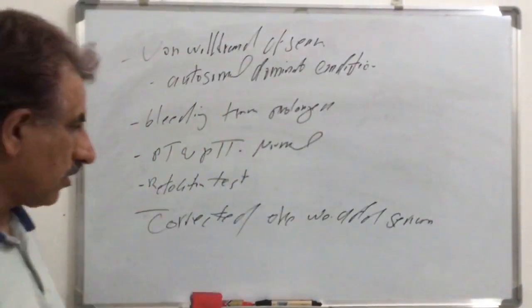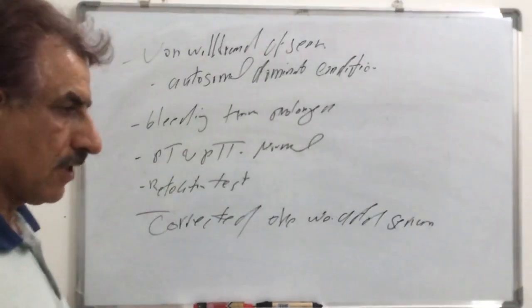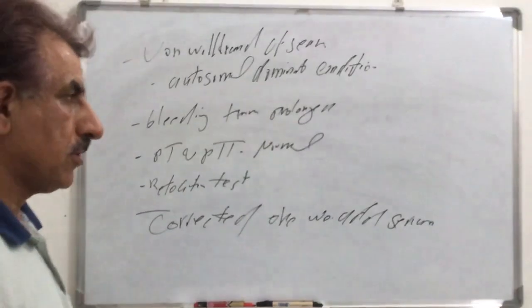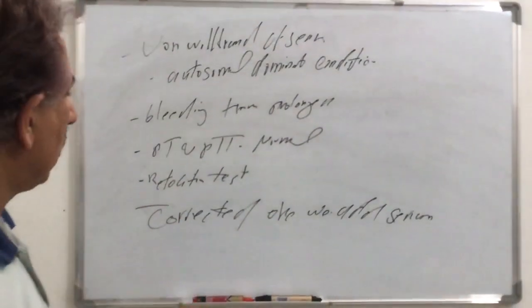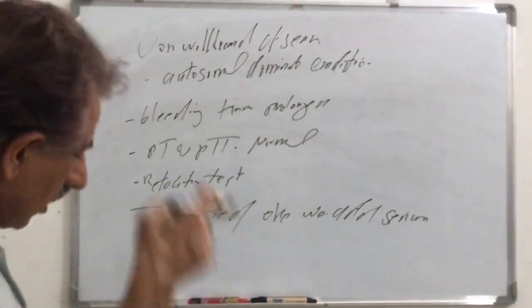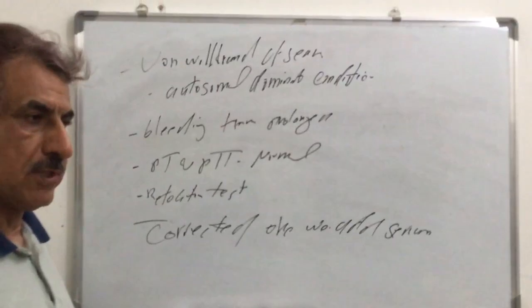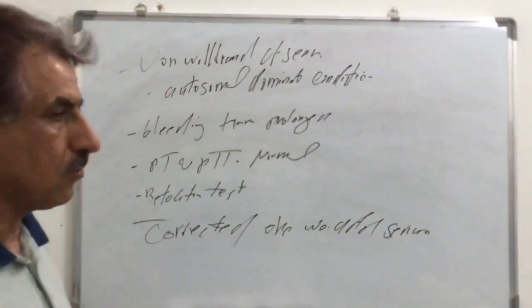So serum from a normal person usually contains von Willebrand factor, and normal platelets contain glycoprotein 1b, so aggregation will occur. So once we add normal serum to the abnormal ristocetin test of the patient, the aggregation is corrected, and that confirms the diagnosis of von Willebrand disease.